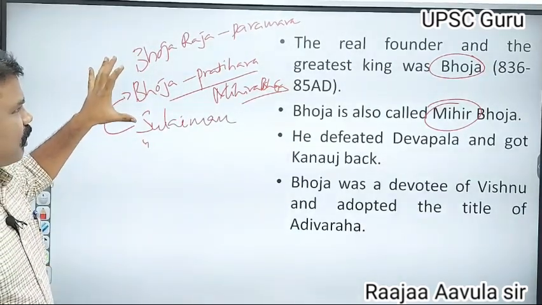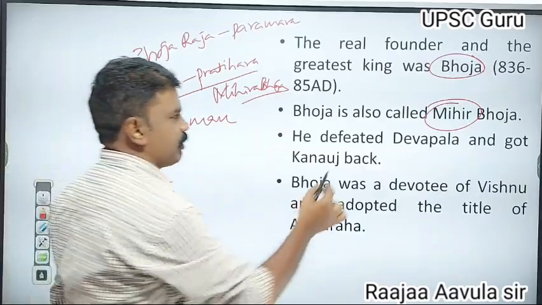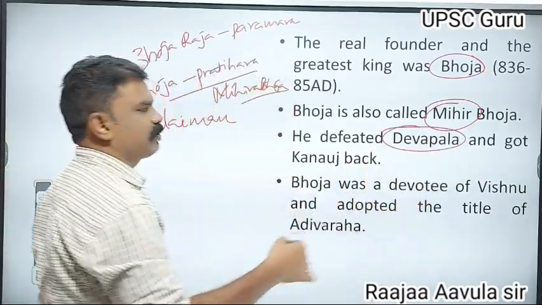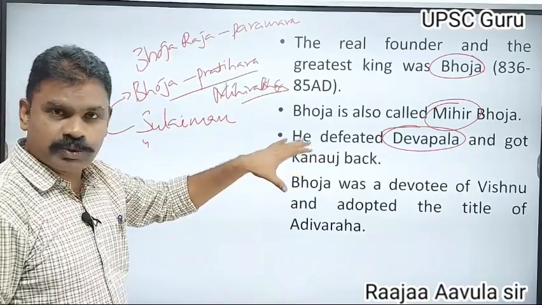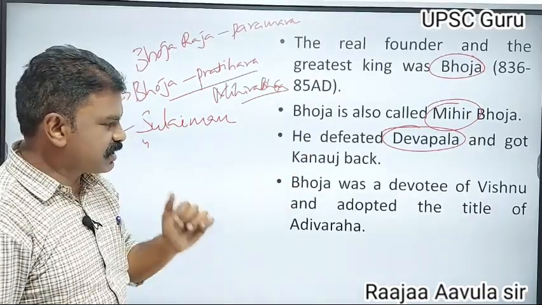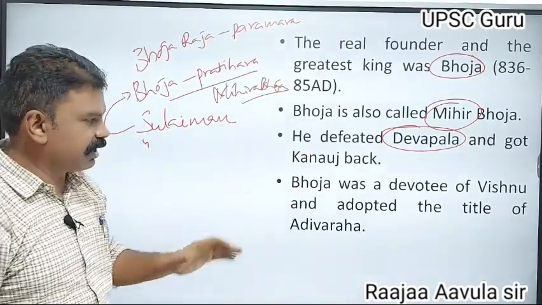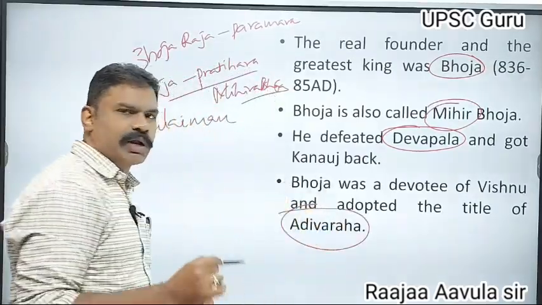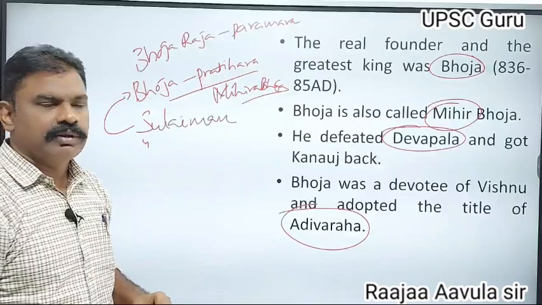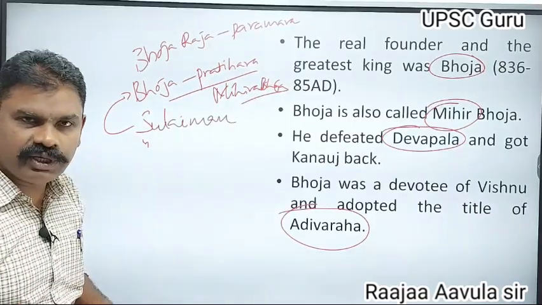Bhoja Raja also defeated Devapala, another Pala king, and got Kannauj back. Bhoja was a devotee of Lord Vishnu, and he adopted the title Adi Varaha. Varaha means swine; Varaha is one incarnation of Lord Vishnu.